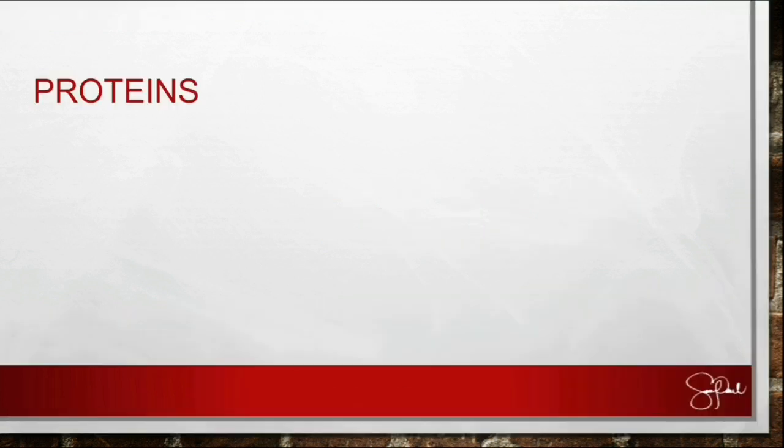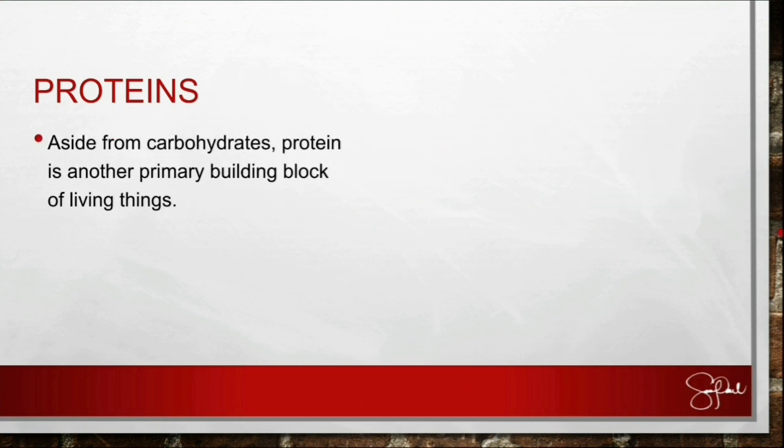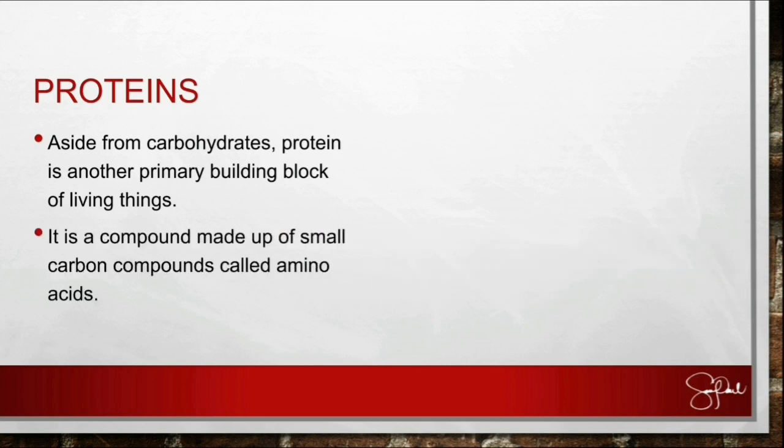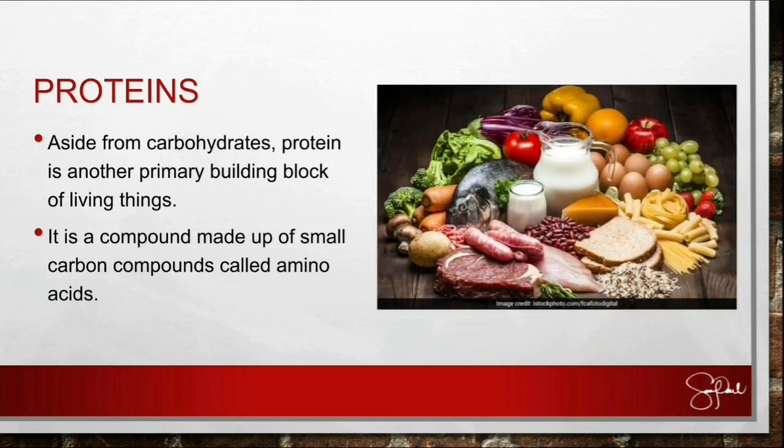So what is protein? Aside from carbohydrates, protein is another primary building block of living things. It is a compound made up of small carbon compounds called amino acids. So the food that we eat, such as meat, wheat bread, cheese, milk, eggs, fruits, and vegetables, including seafood, are rich in proteins, which our body needs.